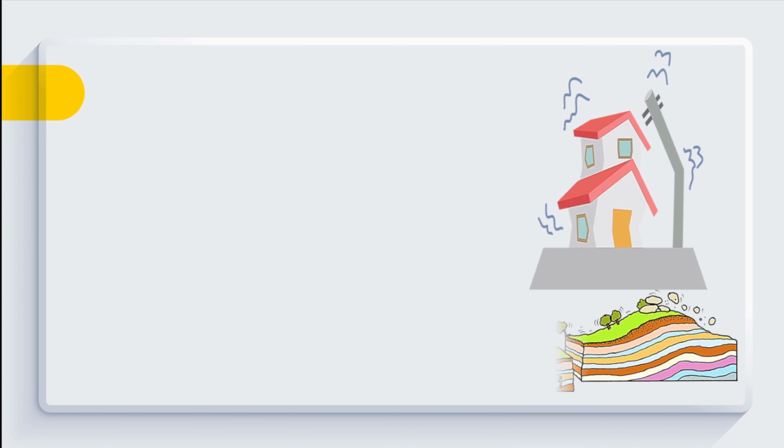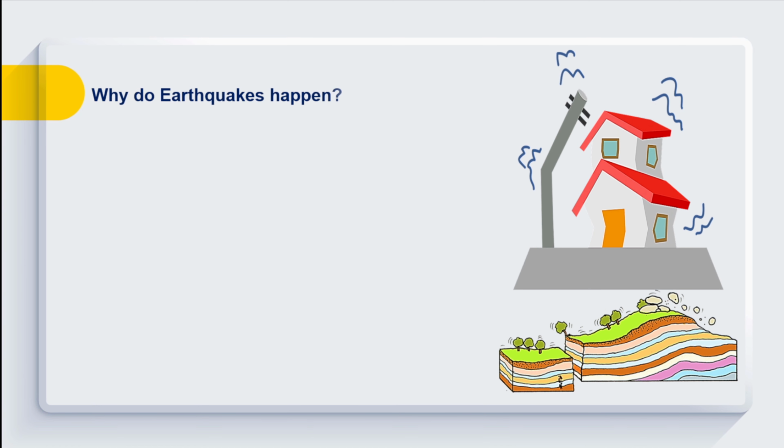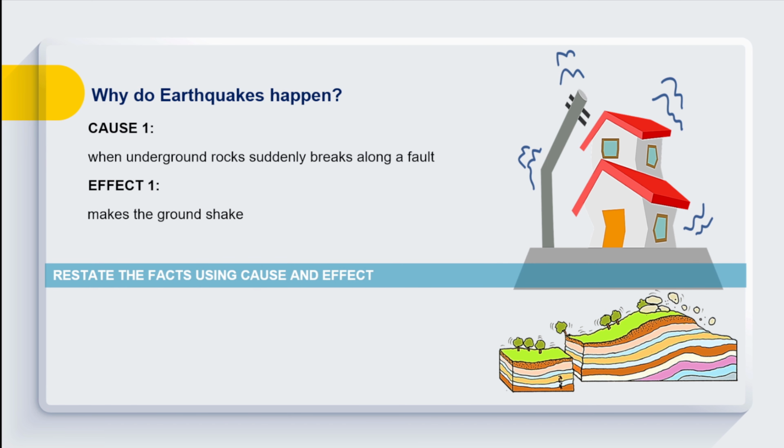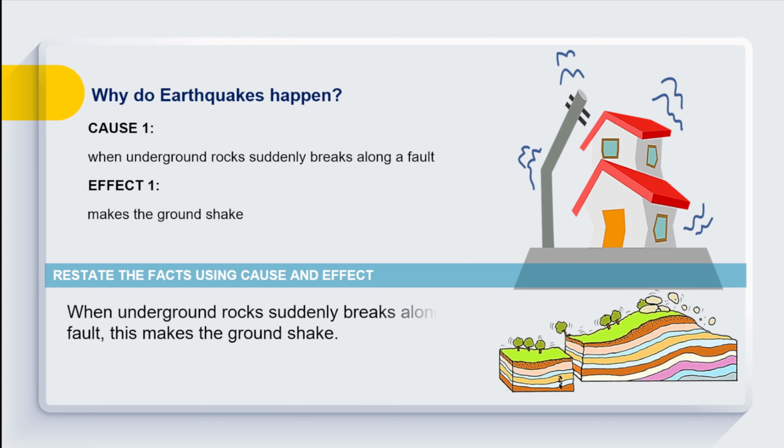What are the cause and effect of earthquakes based on the informational text you listened to? Cause number 1. When underground rocks suddenly break along a fault. Then, the effect, makes the ground shake. Using the cause and effect relationship, let's restate the facts by combining them together in a sentence. We can say, when underground rocks suddenly break along a fault, this makes the ground shake.